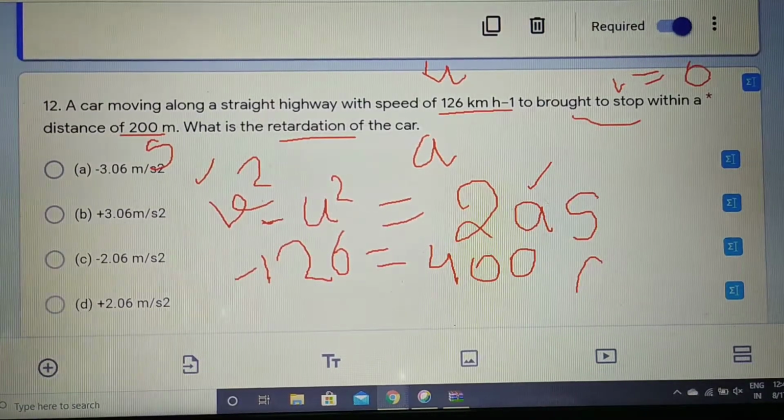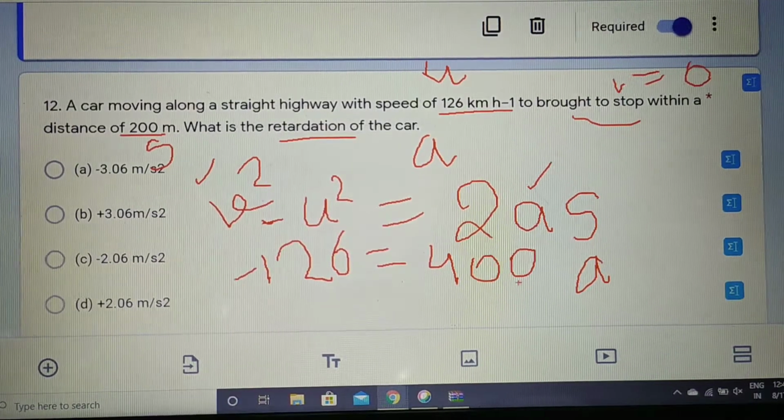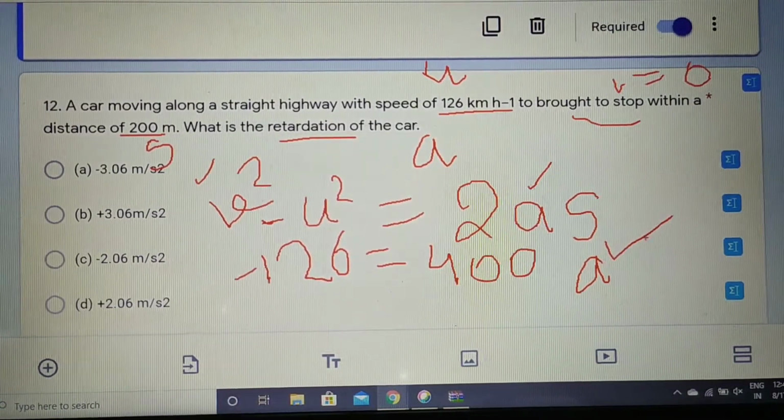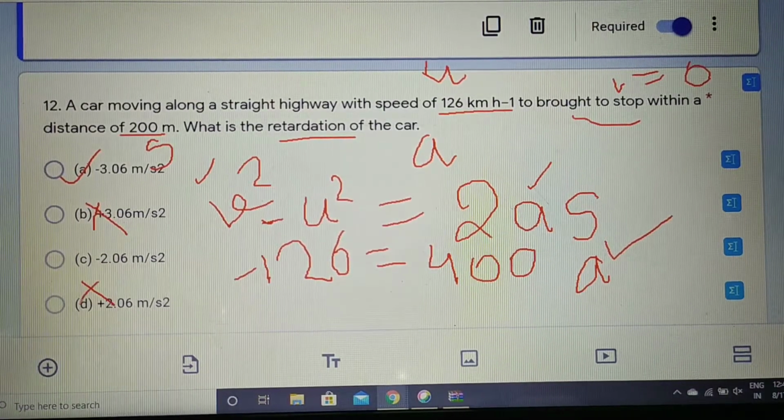Now we have to find the value of acceleration. We will put all the numerical values on the left hand side, and we will find the value of acceleration. This is the solution part, you can do it very easily. I will just tell you the answer. The answer will be minus 0.6 meter per second square. You can see there is a minus in the solution, so the positive options you can easily cancel. You are left with two options. You can easily solve and find out which one will be the correct answer.